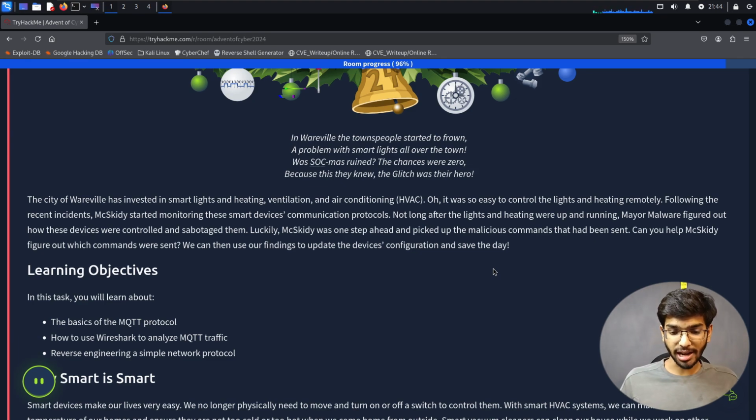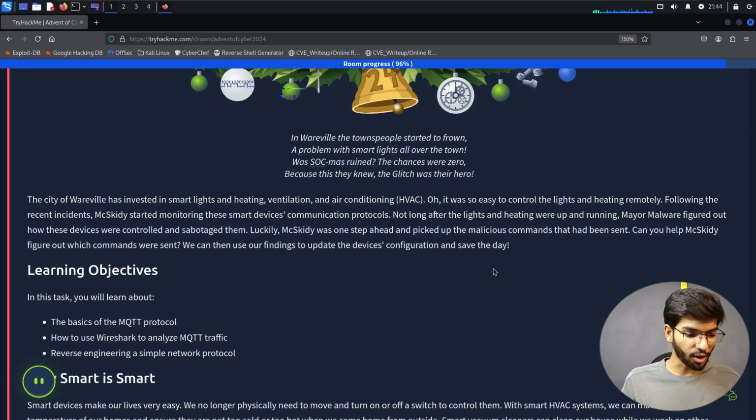Not long after the lights and heating were up and running, Mayor Malware figured out how these devices were controlled and sabotaged them. Luckily, Mixkitty was one step ahead and picked up the malicious commands that had been sent. Can you help Mixkitty figure out which commands were sent? Can we use our findings to update the device's configuration and save the day?